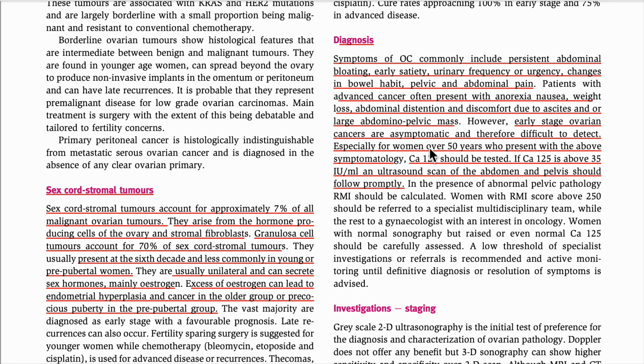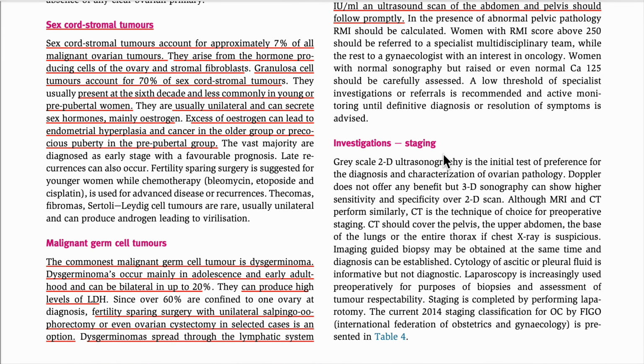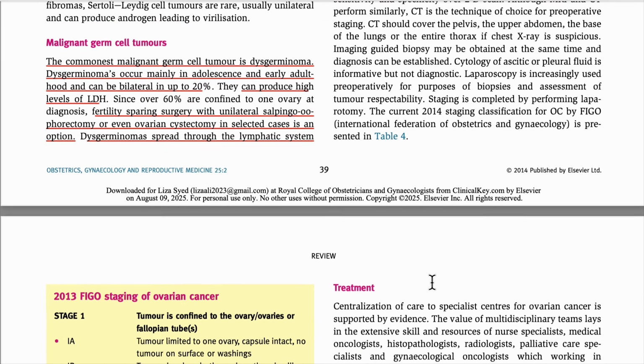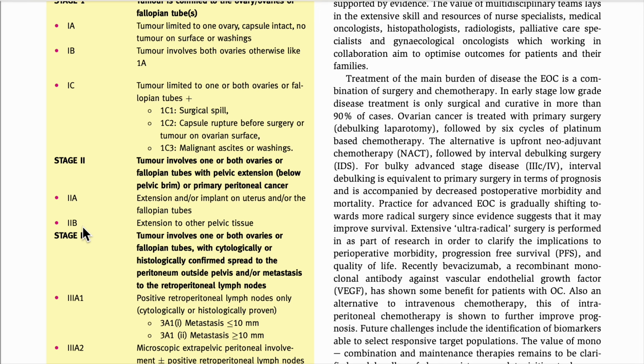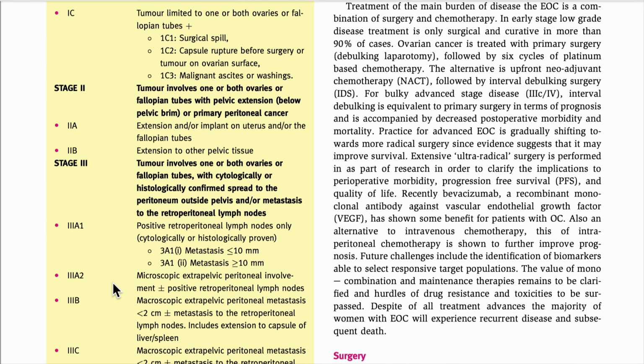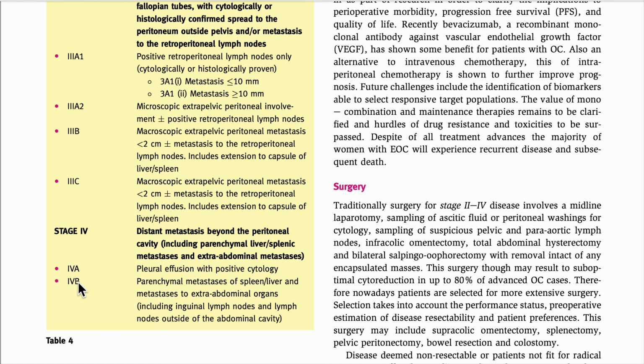So what we will do is the risk malignancy index. This we already know. Then we will do the staging. This is the latest staging, 2013. Stage 1 is divided up to C, stage 2 is divided into A and B, stage 3 is divided up to C, and stage 4 is divided into 1 and 2.